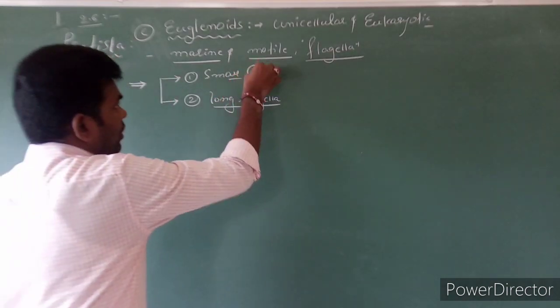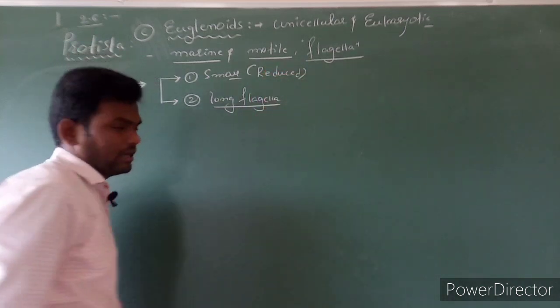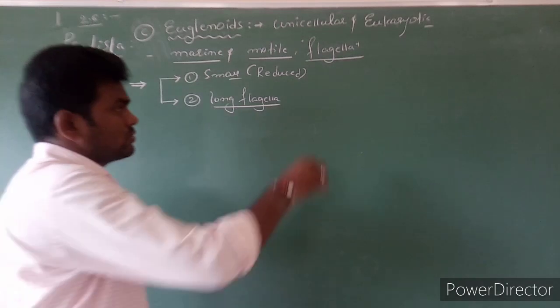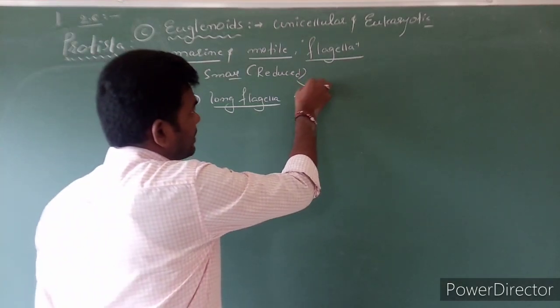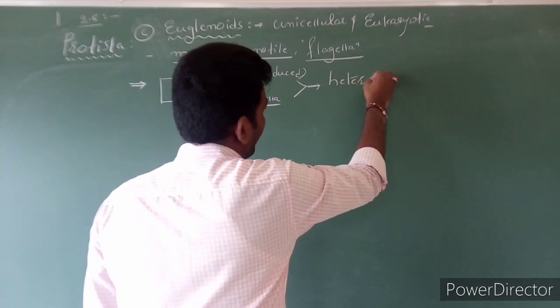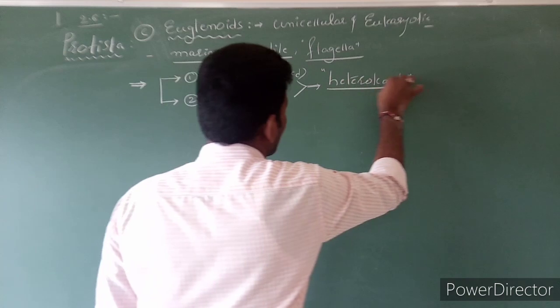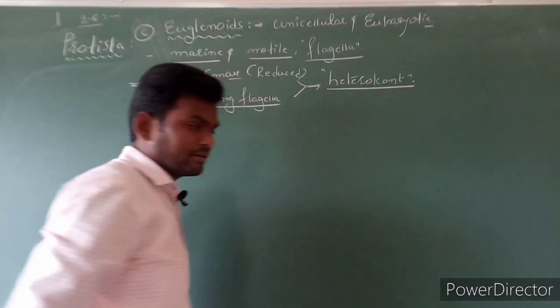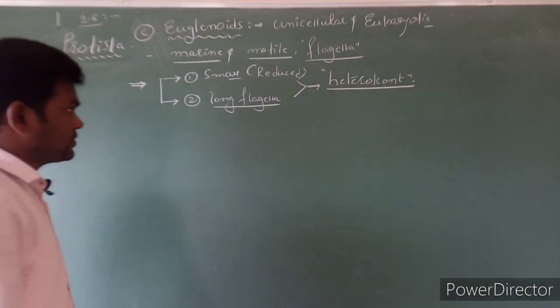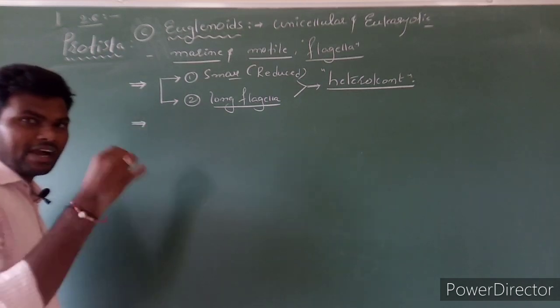One is small or completely reduced, and we can't generally see it. So these two flagella are different in height. So it is called heterocont. It is called what? Heterocont. Clear?